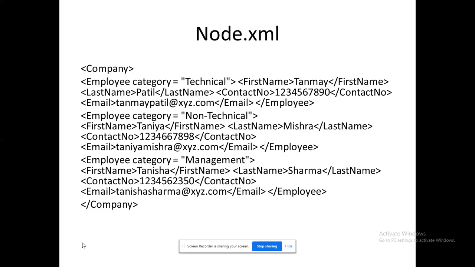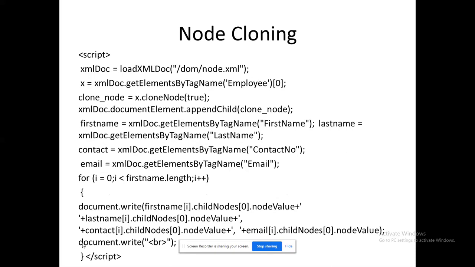This XML has only three records, but I can create a fourth record. I am going to clone the first record. This is the scripting logic for the first record that I am going to clone. So how am I going to clone? The method available for cloning here is clone_node equal to the corresponding xml.cloneNode(true). Only that method is enough.